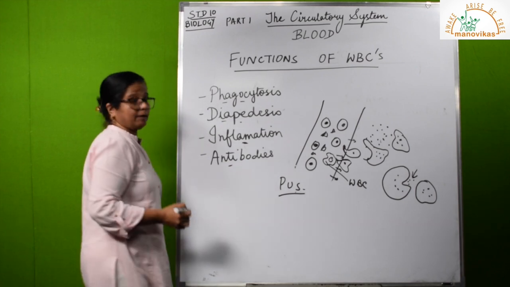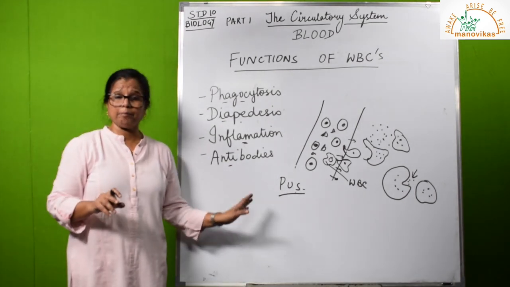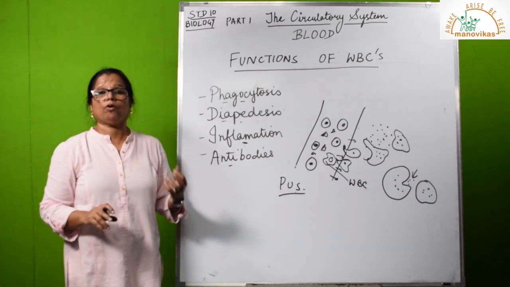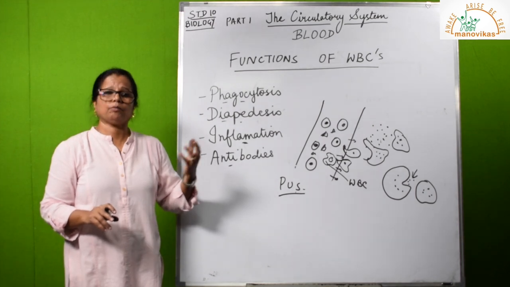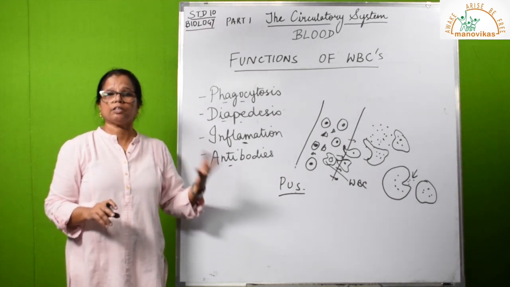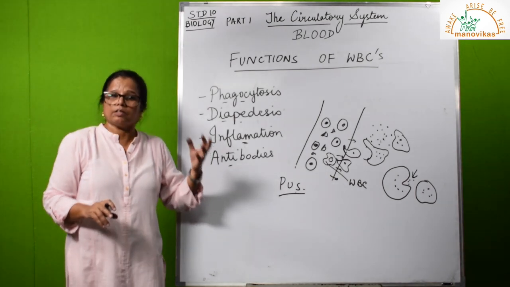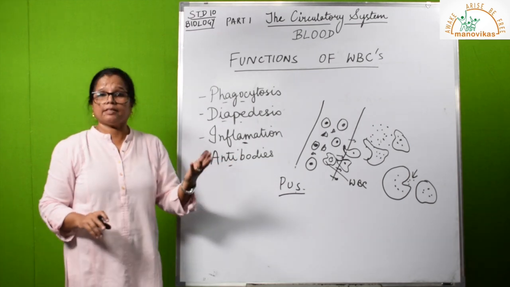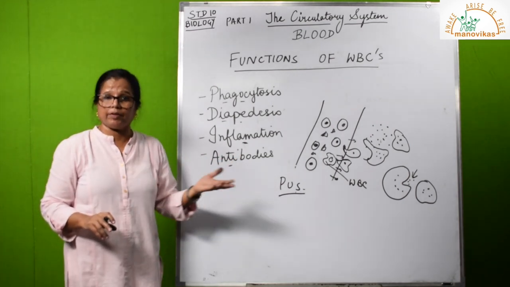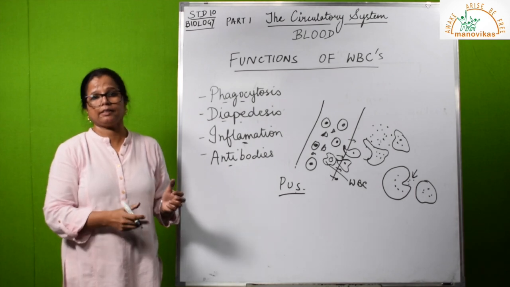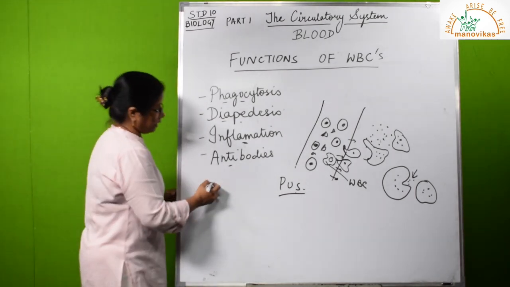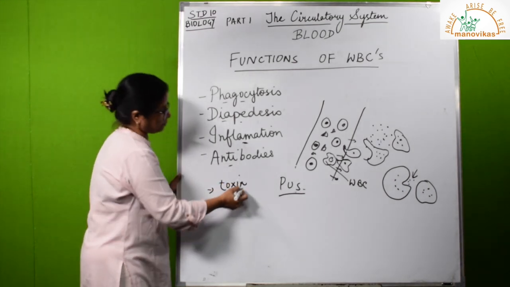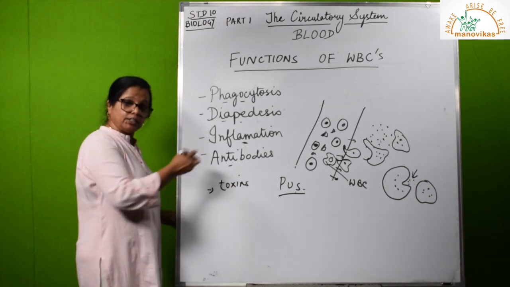Then antibodies. The vaccines that are made are also made on this principle. What happens whenever a dead or weakened bacteria is given to a person? Now what is a vaccine? It is a dead or weakened germ of the kind that causes an illness, a disease, a condition. So a vaccine is given, a dead or weakened germ. What happens? The body understands these toxins, and that germ will produce toxins. These toxins will cause that condition in that person.